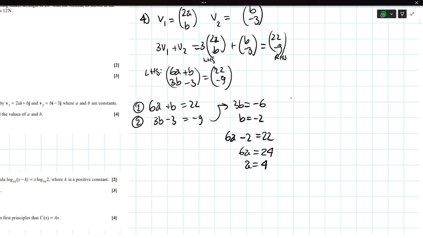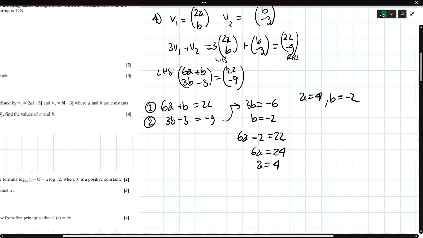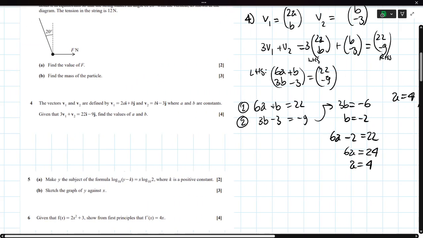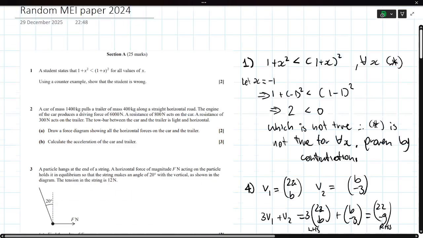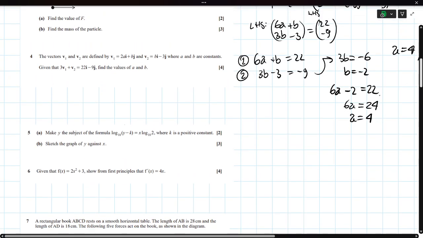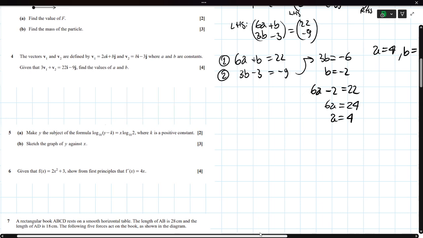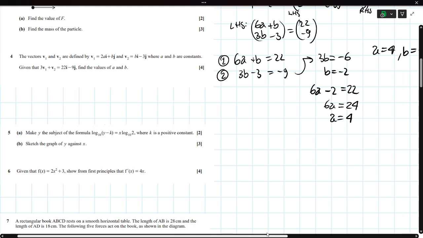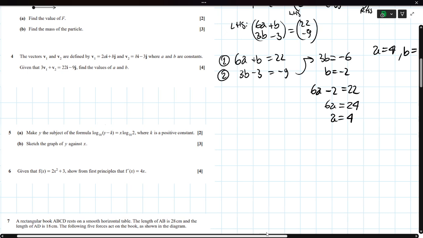What's going on? Oh, I solved the problem. Nice. So A is 4 and B is minus 2. I know this is section A, and this is a different example. I like OCR because you're given two booklets. For those who don't know, this is the question booklet, and then you're given a separate answer booklet, which has dedicated space. A 2 marker won't have as much space as an 8 marker. The space is given by the exam board, and it's appropriate. And if you really need extra space, there is extra space at the back.